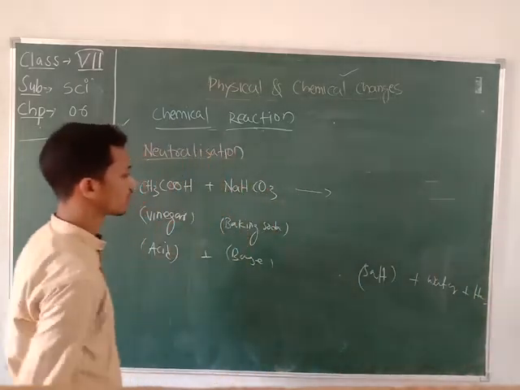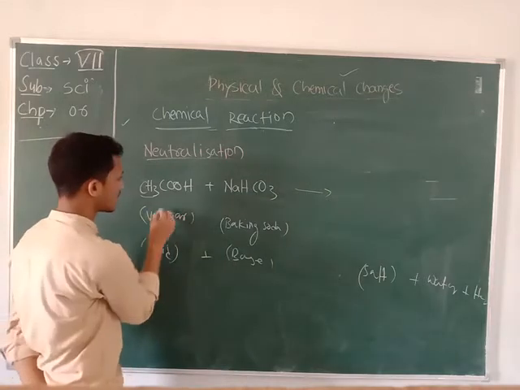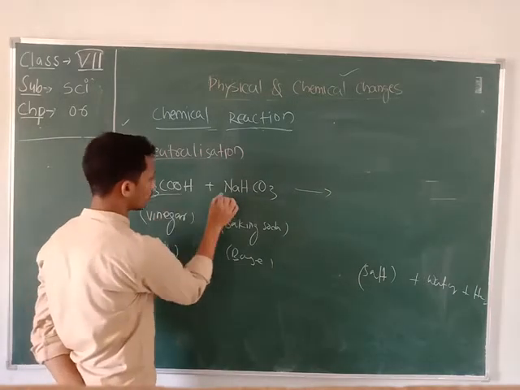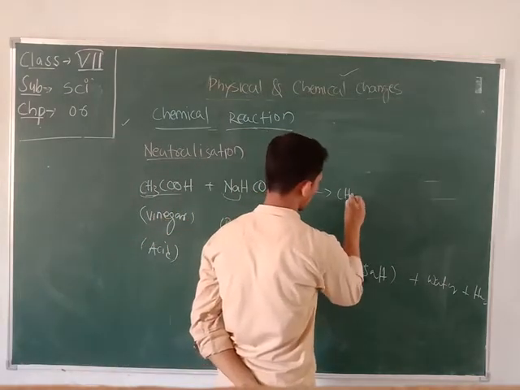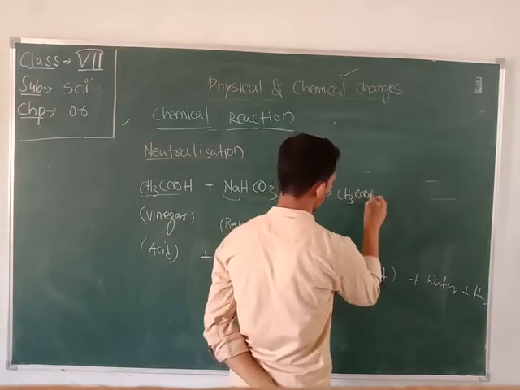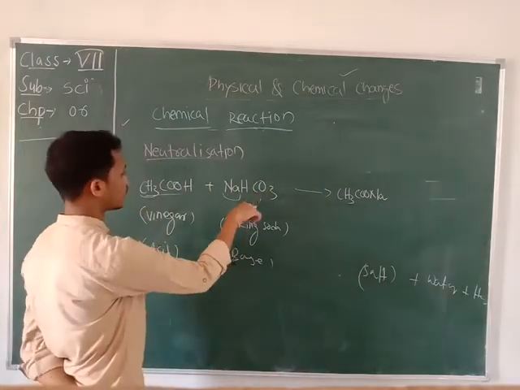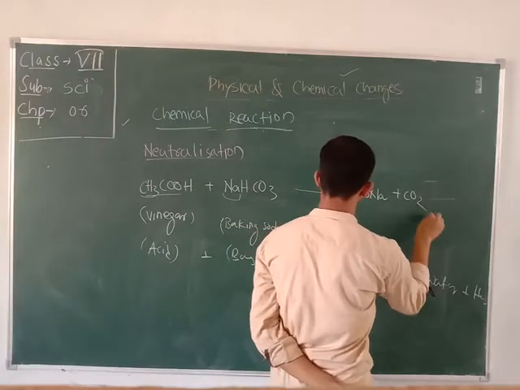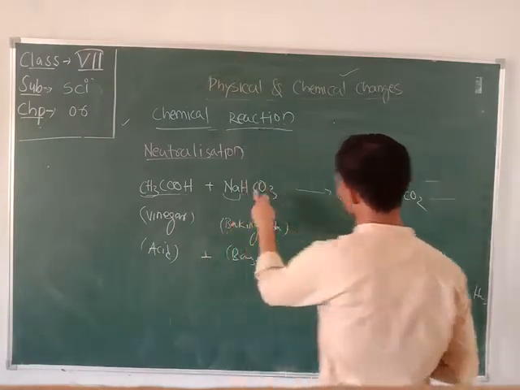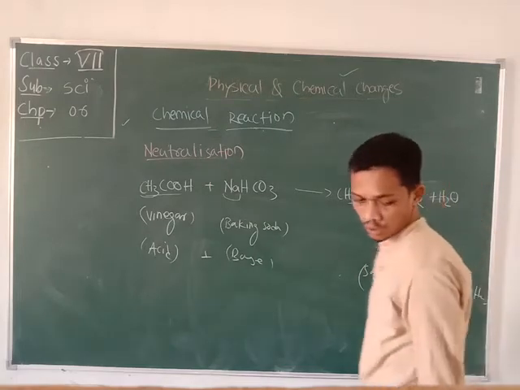So what will you form here? In this reaction, CH3COO brings this Na to form CH3COONa. After that, from this CO3, CO2 will emerge, and the hydrogen and one oxygen will form water.